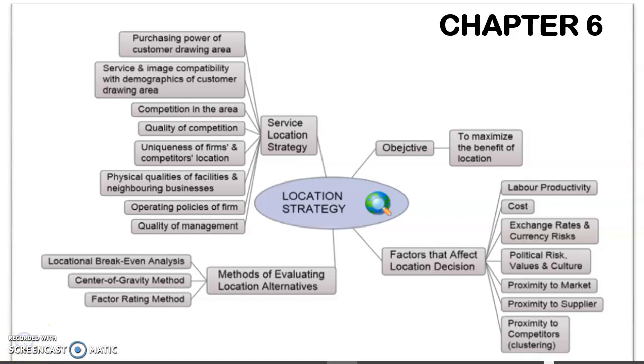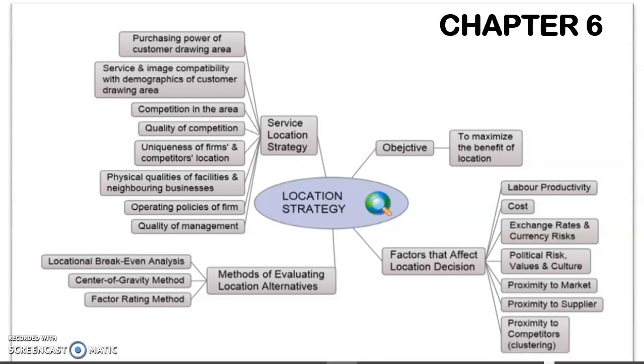So okay, the fourth one is political risk. Political risk is one of the critical factors. That's why companies choose Malaysia as their manufacturing area, because we have low risk of political issues, and then we have a great culture.